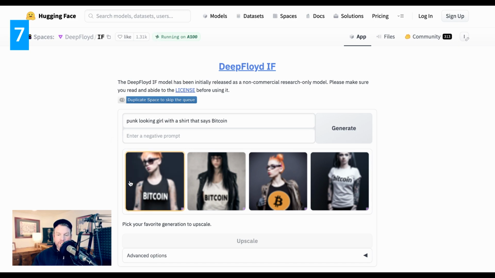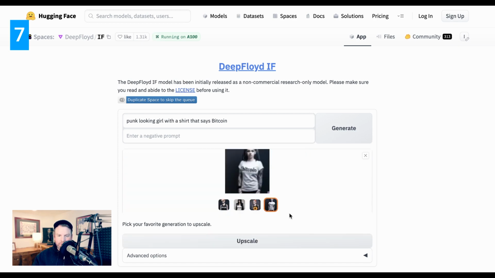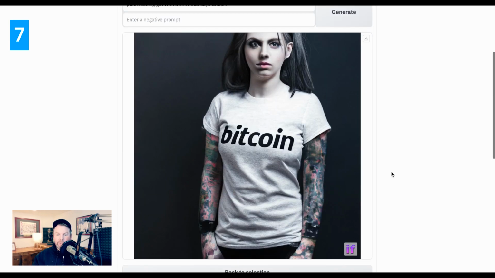They give you 4 options and you pick your favorite to upscale. Let's do the one that looks like Avril Lavigne. So again, not necessarily super production ready. These eyes are still pretty wonky, but you can see the promise, and it does something different that's really important if you want max creativity with your thumbnails and your imagery.